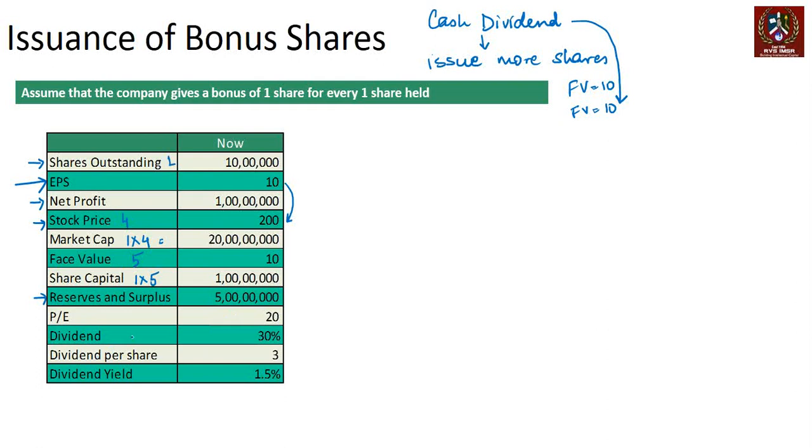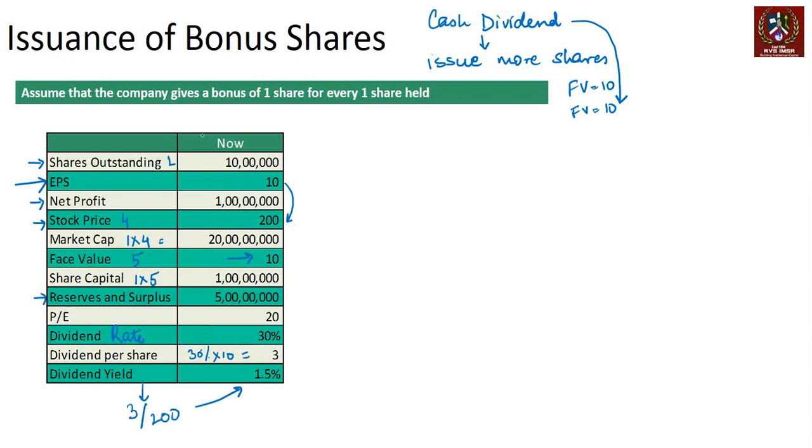Let's assume the company pays a dividend rate of 30%, which means 3 rupees. 30% of the face value, which is 10, right? So 30% into 10 is equal to 3, and the dividend yield, how do you get the dividend yield? 3 divided by the share price, which is 200. So that's 1.5% that we get, right? That's the scenario that happens.